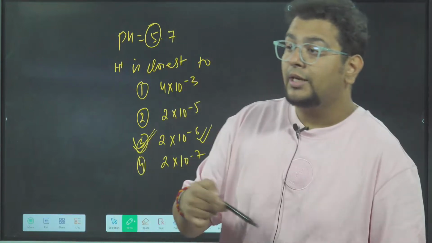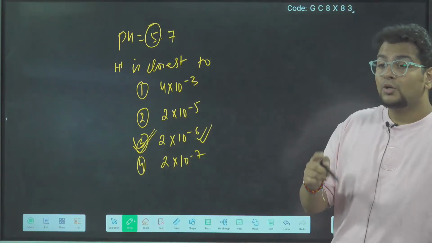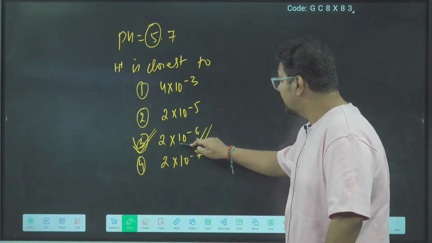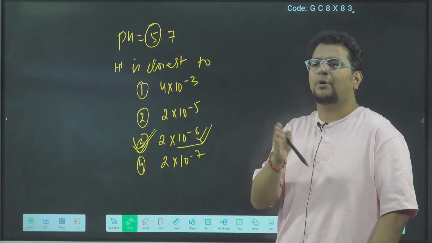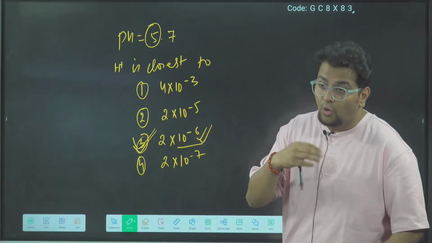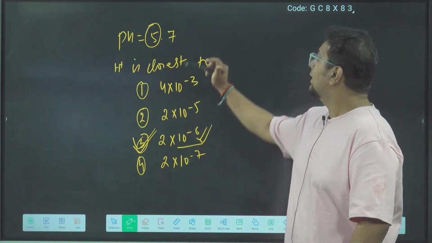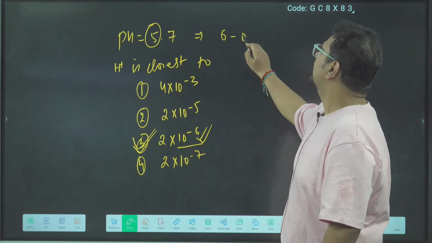If there are 2-3 options which are at 10 power minus 6, if there are 2 or 3 options at 10 power minus 6, then obviously you have to solve in the longer manner. 6 minus 0.3.